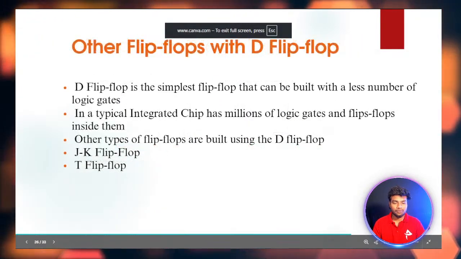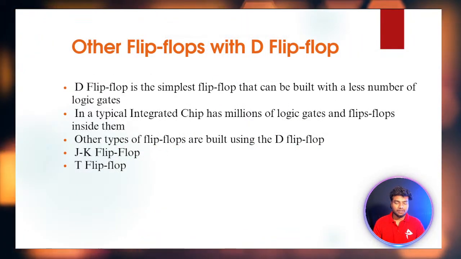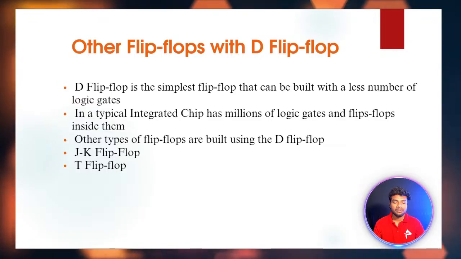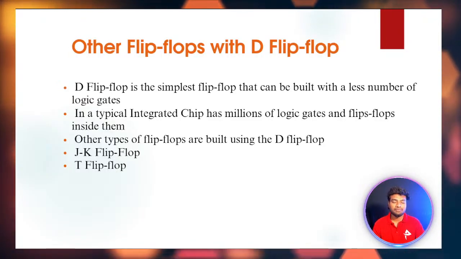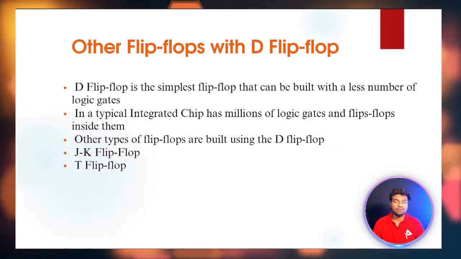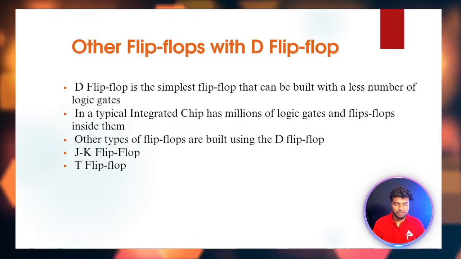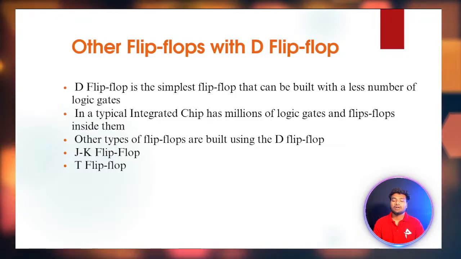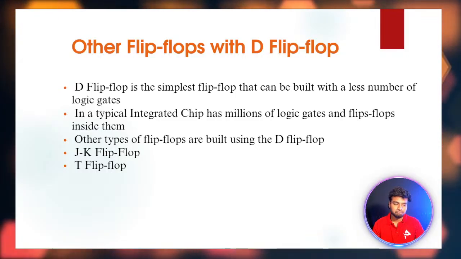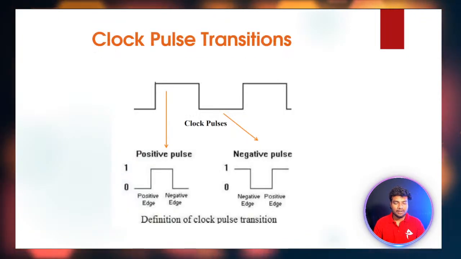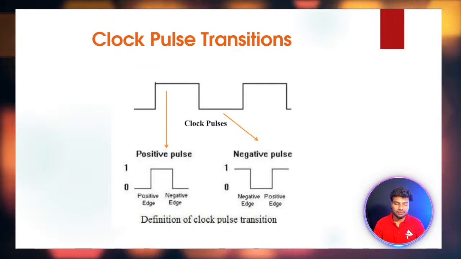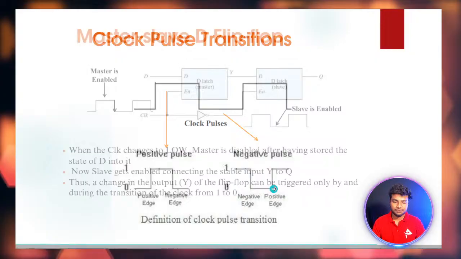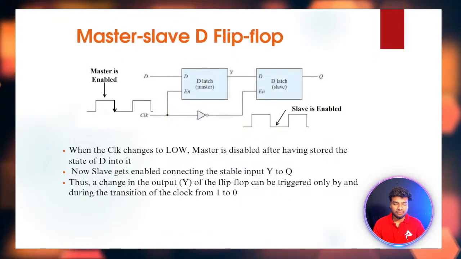So this is how it works already. We have other types of flip-flops like the JK flip-flop and T flip-flop. T flip-flop is nothing but a toggle flip-flop. JK flip-flop also works based on SR latches. Typical integrated chips have millions of logic gates and flip-flops inside them. For the clock pulse transition, we already know that 0 to 1 is a positive pulse, 1 to 0 is a negative pulse. So, the master-slave D flip-flop.